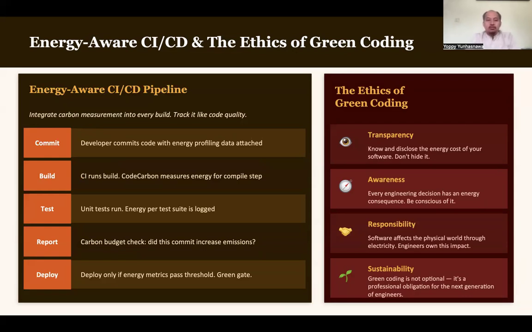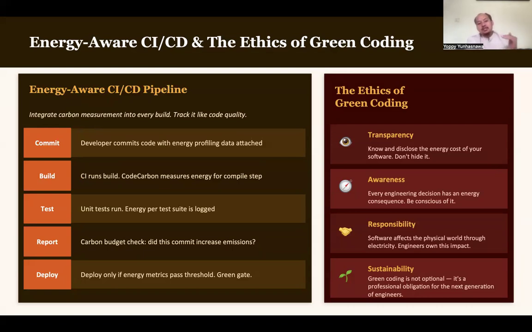In order to make the process of deploying software more efficient, we can follow some of these best practices. First, we of course need to integrate carbon measurement into every build. Track it like code quality. Other than placing the measurement in our source code, we need to also measure the CI/CD pipeline that we are using.